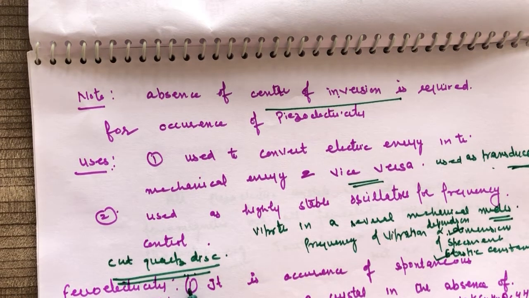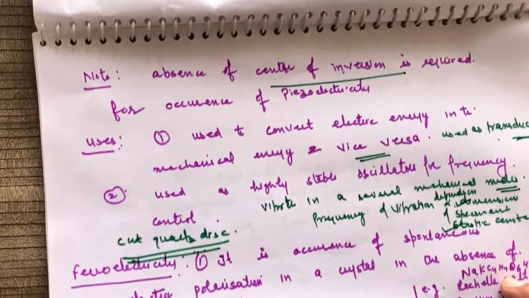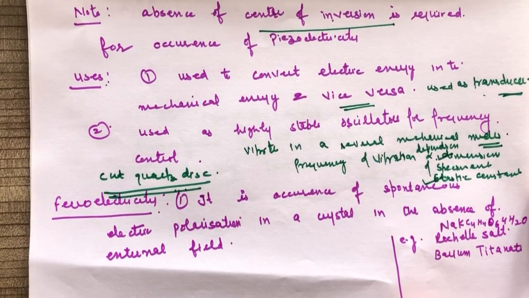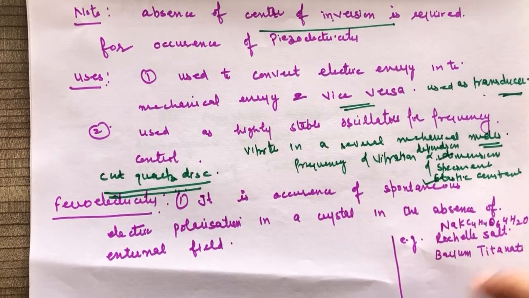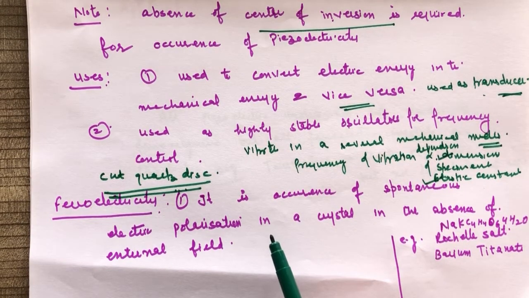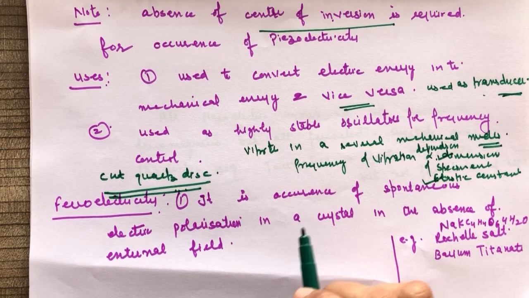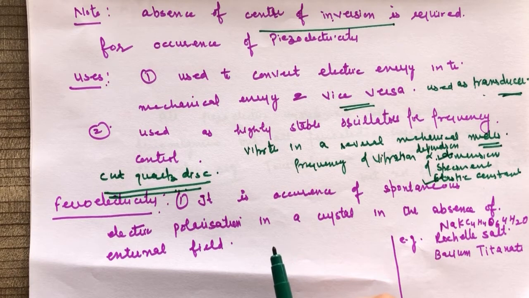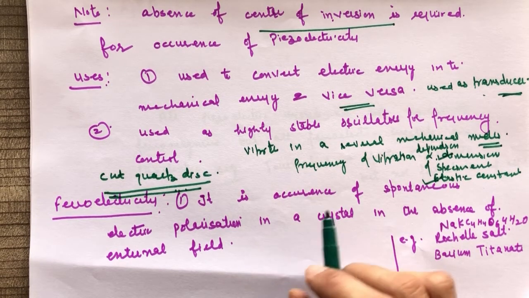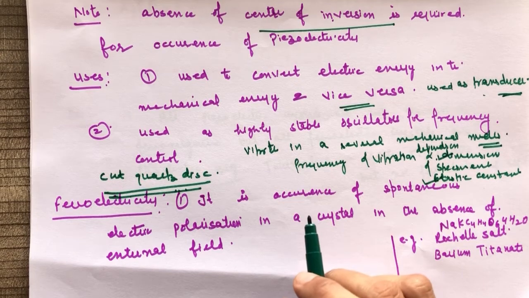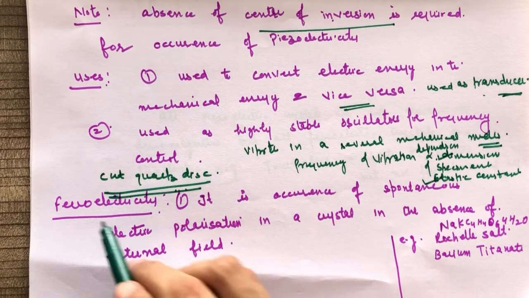ठीक है जी. This is all about piezoelectric material. Then is ferroelectricity and ferroelectric material. This is also important in ferroelectric substances. The dielectric substance जो dielectric substance है that exhibits an electric dipole moment in the absence of electric field. So when there is no electric field, then there is an electric dipole moment. These materials are called ferroelectric materials.